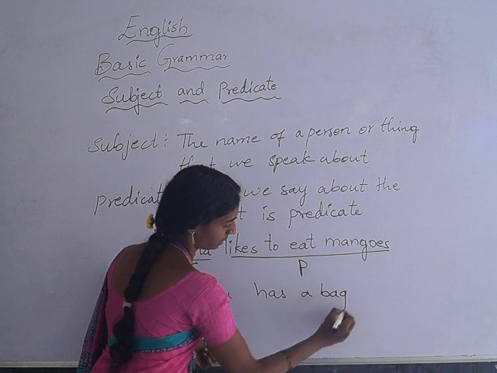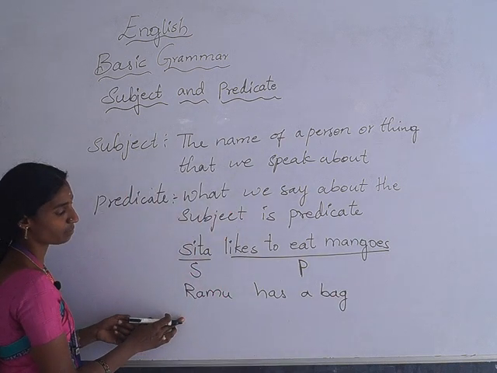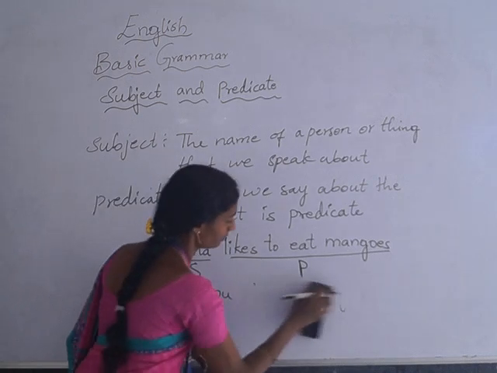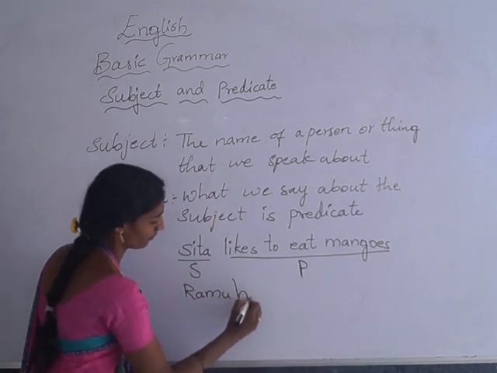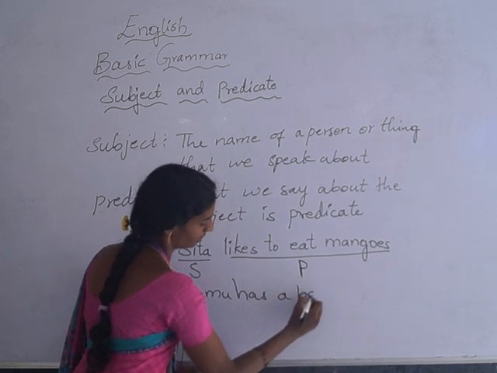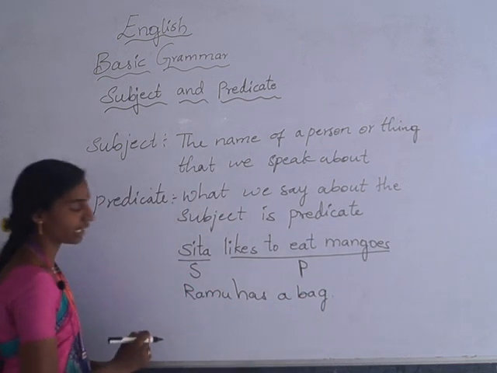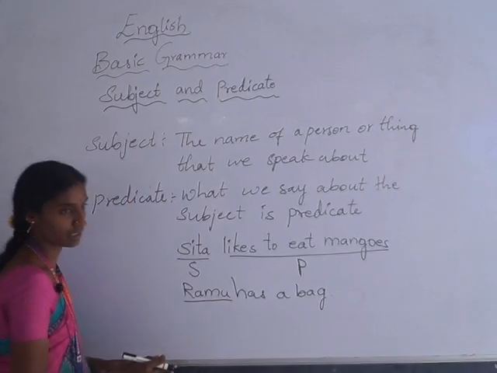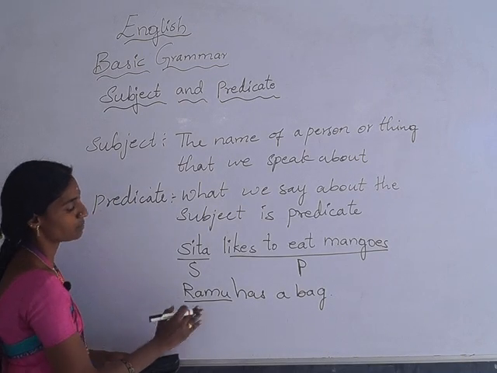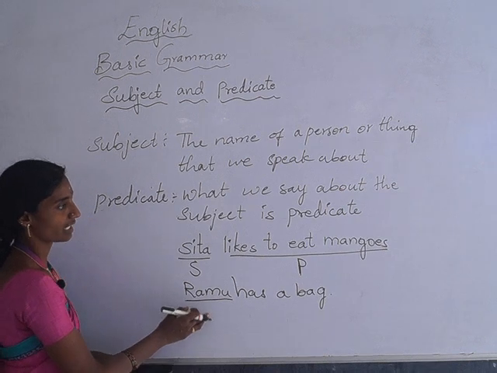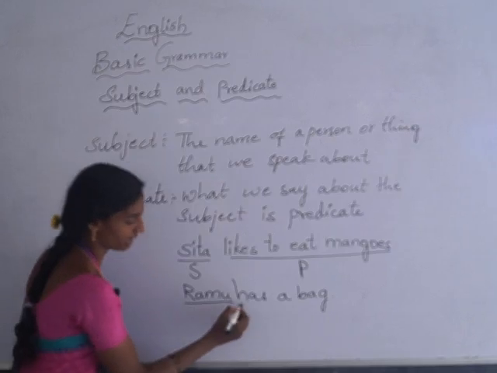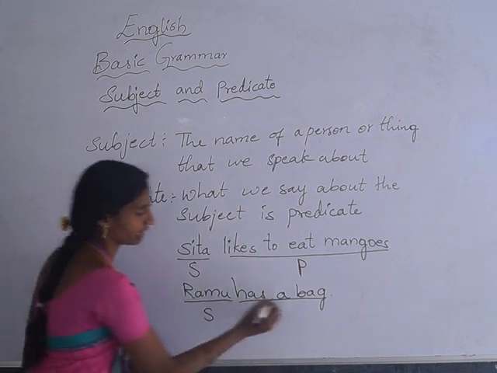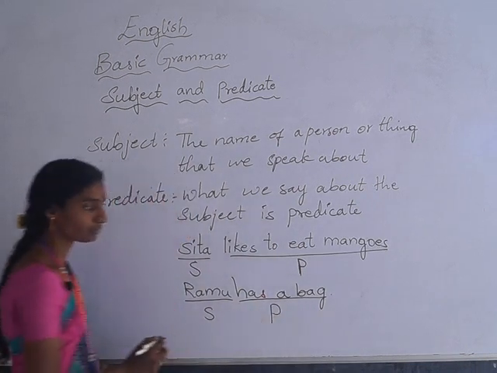Here Ramu has a bag. So here now identify the subject. Okay children, Ramu has a bag. Now here identify the subject. Subject is the person or the thing what we speak about. So what we are saying about the subject is the predicate. Here has a bag, right? Here Ramu is the subject and has a bag is the predicate.